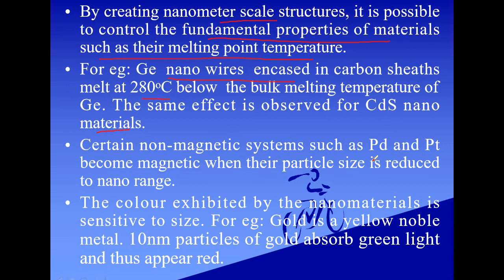Now, metals such as palladium and platinum are non-magnetic systems, but they become highly magnetic when their particle size is reduced to the nano range. Gold in the bulk form is a yellow noble metal, but in the nano form, that is 10 nanometer particles of gold, they absorb green light and thus appear red. So 10 nanometer particles of gold appear red, but in the bulk form gold is a yellow noble metal.